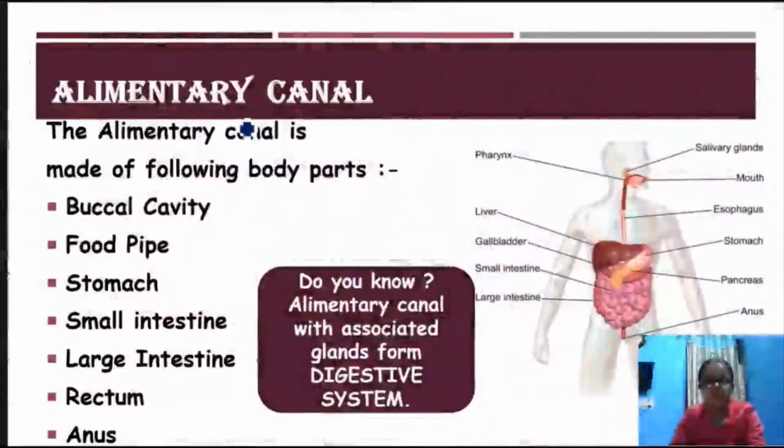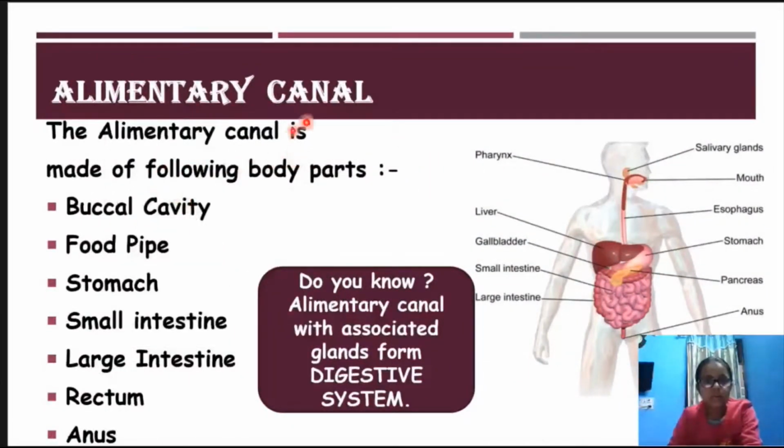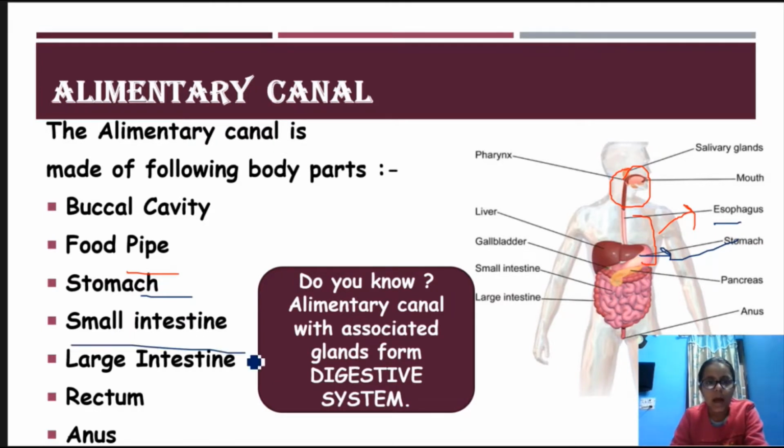In many animals. So now the alimentary canal. The alimentary canal is made up of these body parts: buccal cavity, food pipe. Buccal cavity is this. Food pipe is this, also known as esophagus. And then stomach. Stomach is this pinkish colored organ. And small intestine. Small intestine is this, which is very small. And large intestine is the tube which is surrounding the small intestine.